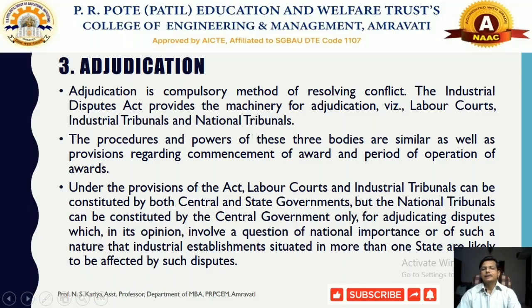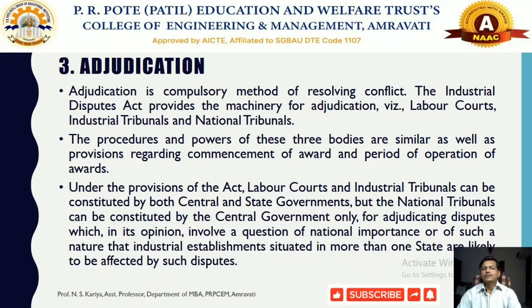In adjudication, the government has set up labor courts, industrial tribunals and the national tribunal. These authorities look after the case whenever the industrial dispute has not been resolved by conciliation or by voluntary arbitration.